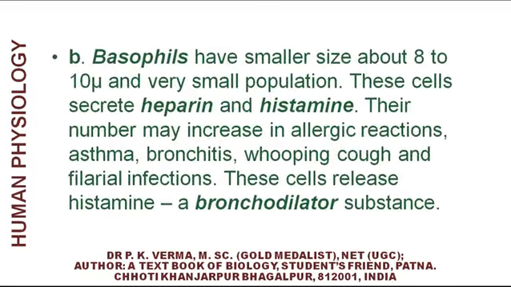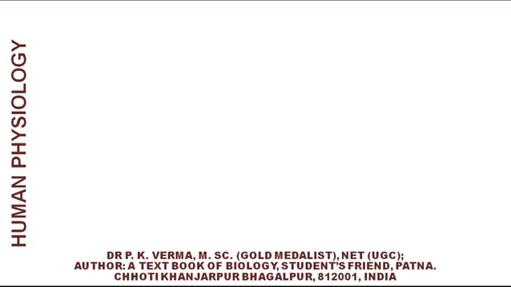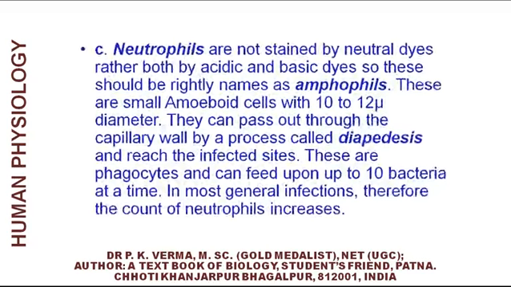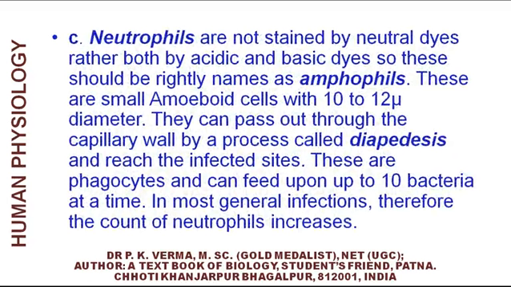Second one is basophil. These are smaller in size, only 8 to 10 micrometer, and have lowest population. These cells secrete heparin and histamine. Their number may increase in allergic reactions, asthma, bronchitis, whooping cough, and filarial infections. These cells release histamine, a bronchodilator substance. Heparin is anticoagulant.